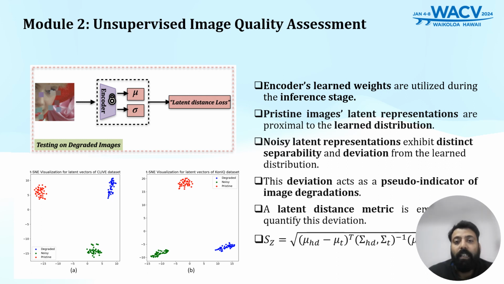This shows the clear separability and the deviation. We use this deviation as a pseudo indicator of image degradation. To quantify this deviation, we employed a latent distance metric, which can be denoted mathematically as shown.